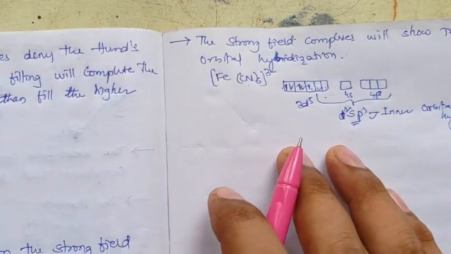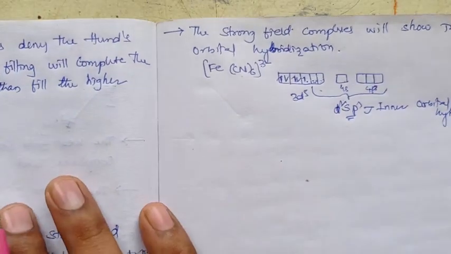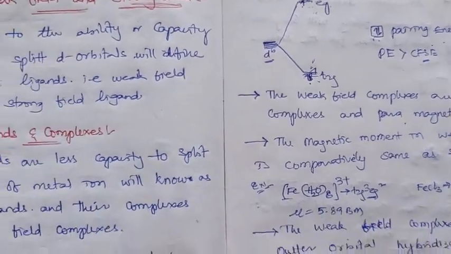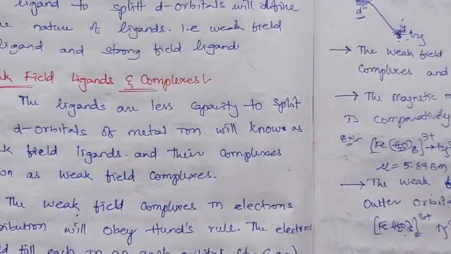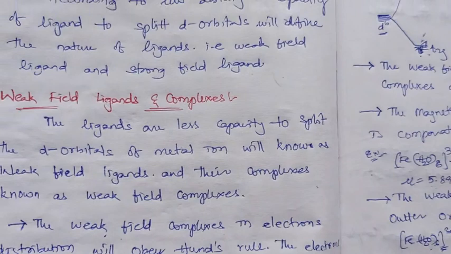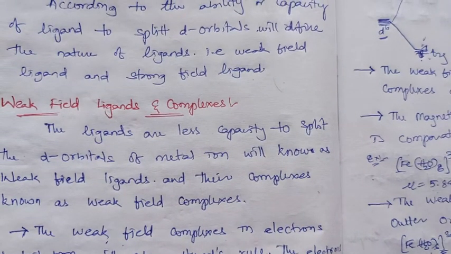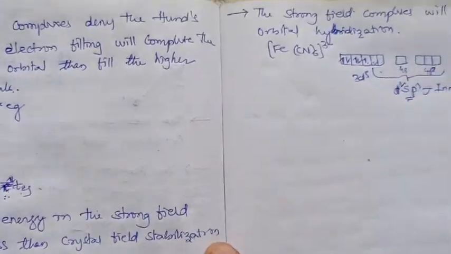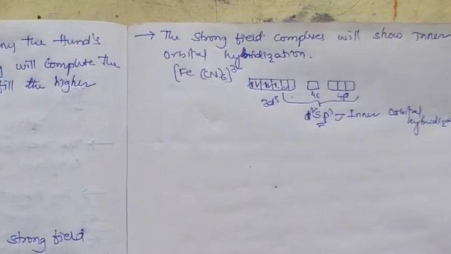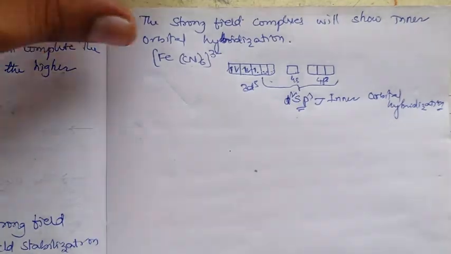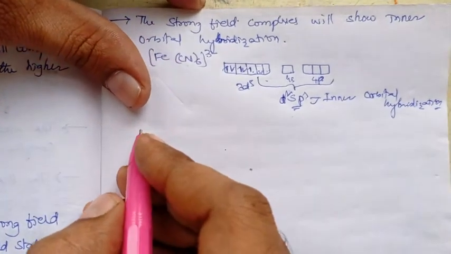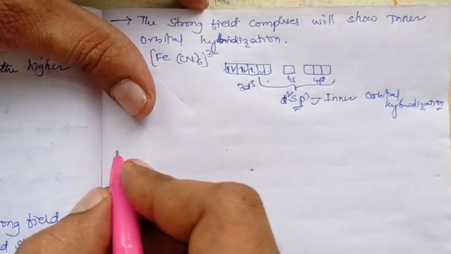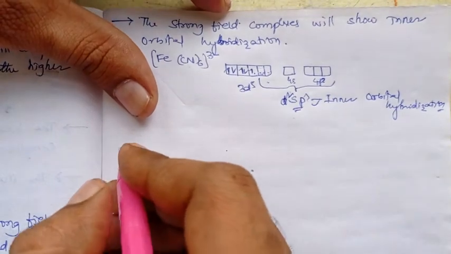Like that, the characters of strong field complexes and weak field complexes we can compare in the concept of weak field and strong field. So after this, I would like to give you one note point regarding strong field and weak field complexes, regarding octahedral and tetrahedral complexes.